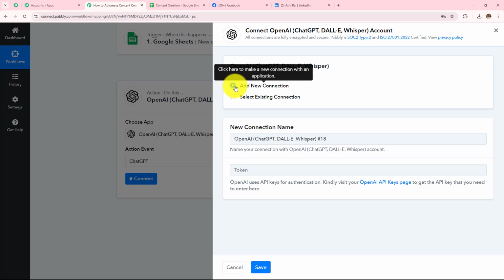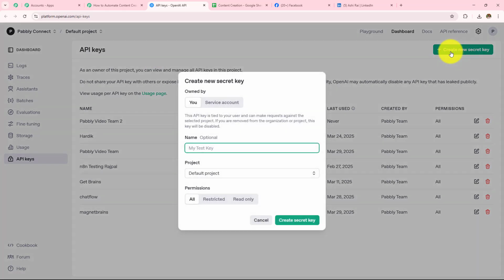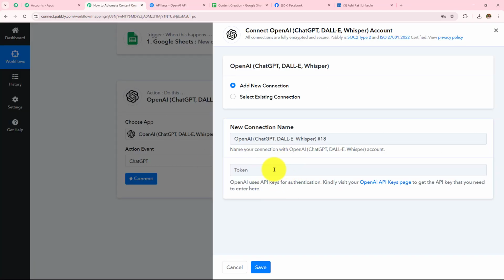Now to make this connection, we have to enter the token. To get this token, I am going to follow the help desk given below this field and click on this hyperlink. Here I have landed on this page of API keys. Now we have to create a new API key, and for that we have to click on the Create new secret key button. First, I have to provide a name to the secret key. Let's say the name is test. The project will be default project and the permissions will be all. You simply click on the Create secret key button after providing all these details, and a new API token will be provided to you, which you can copy and paste over here in this field.